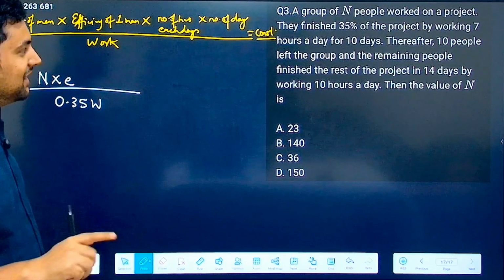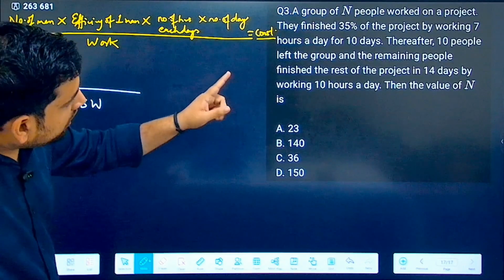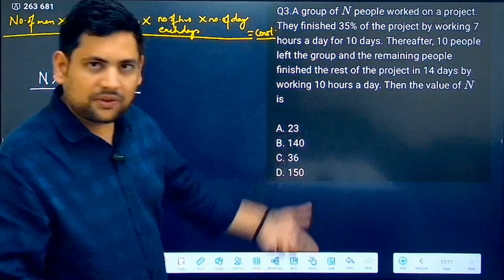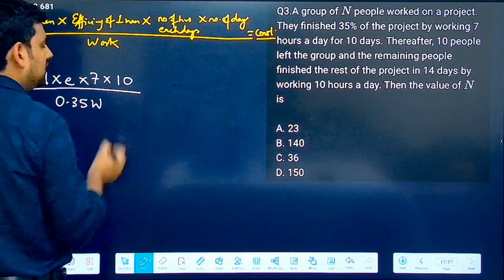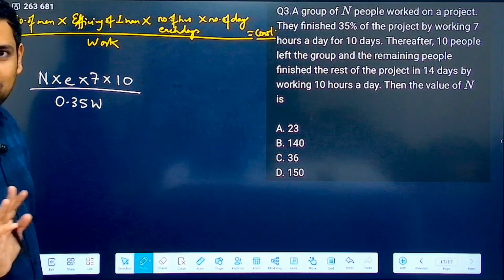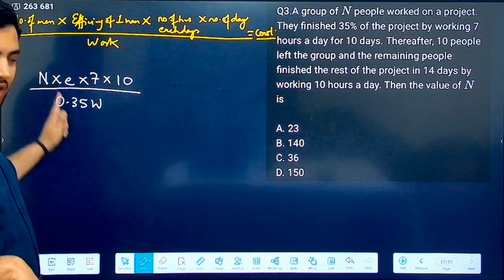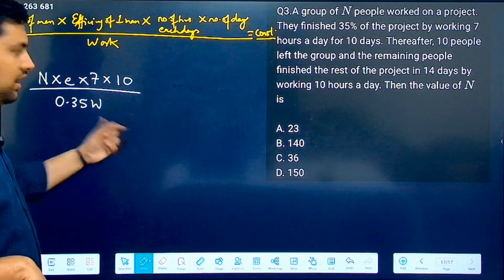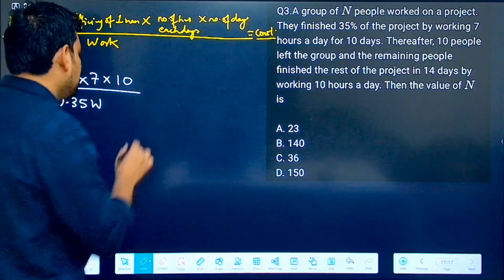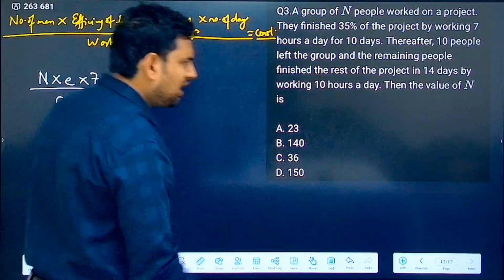Correct? 35%. Then of the project by working 7 hours a day for 10 days. So how many hours a day? 7 hours. How many days? 10 days. Can you see this? Number of men into efficiency of one man into number of hours they work, how many days they work, divided by total work. Now this must be equal to the other half.